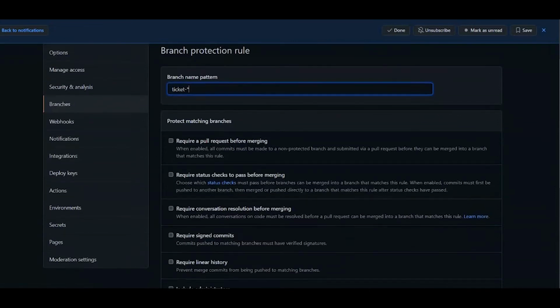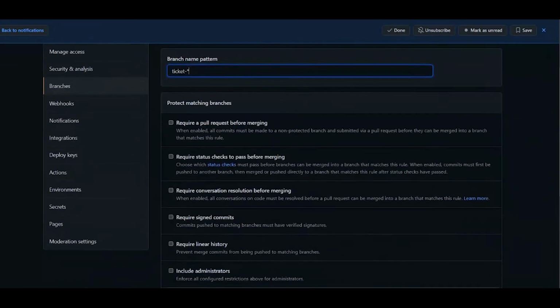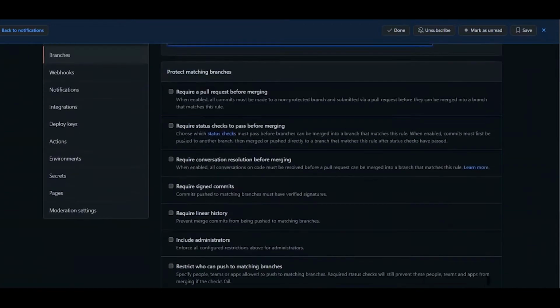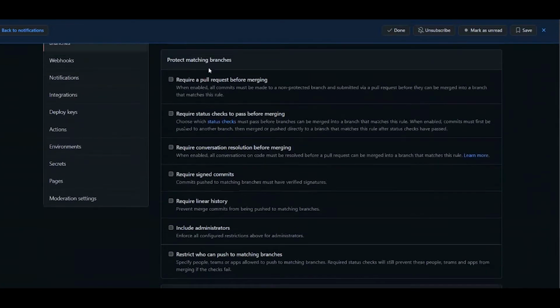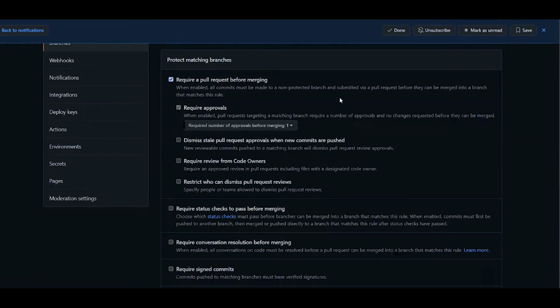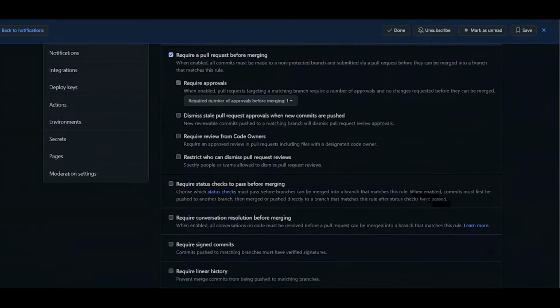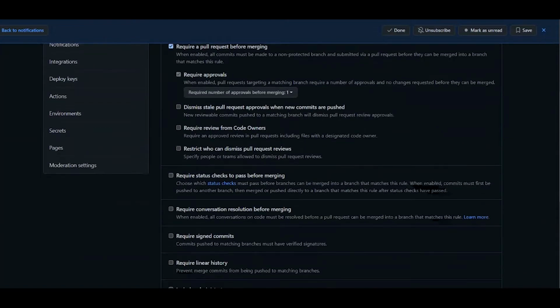That ticket and asterisk. So all my branches should be named as ticket and the number, right? And I can say to require a pull request before merging. So no one can merge on this branch. Everyone should send me a PR before merging anything within this branch, right?